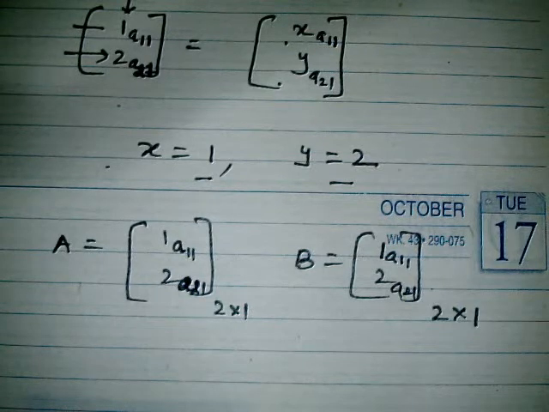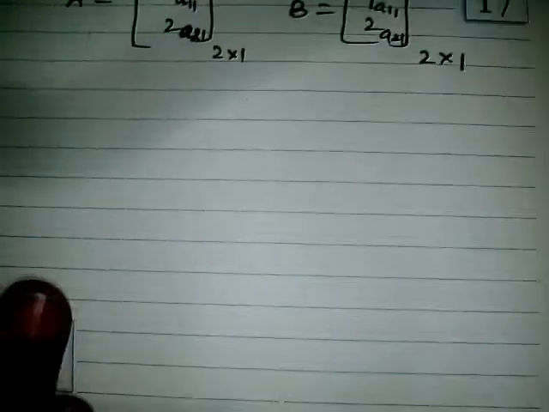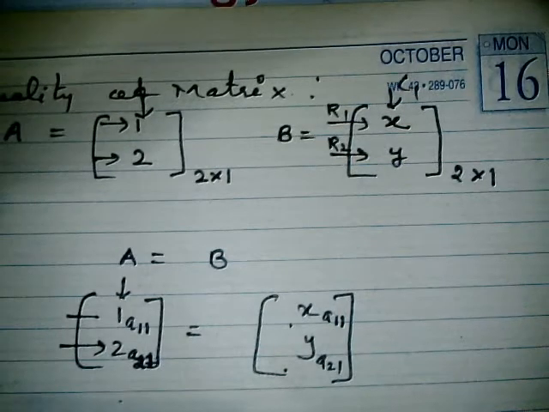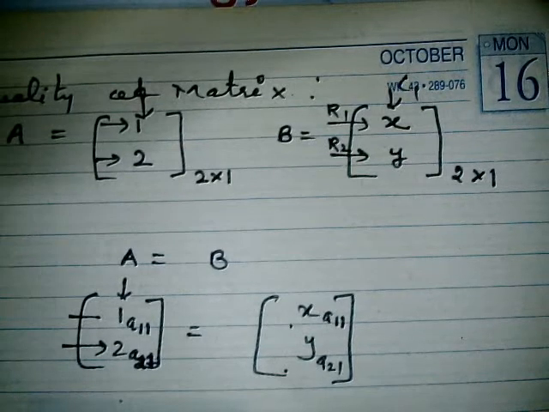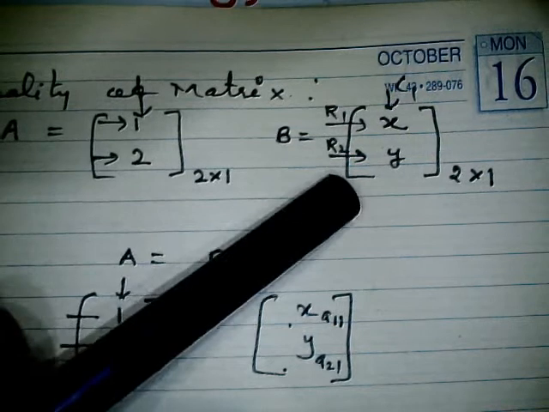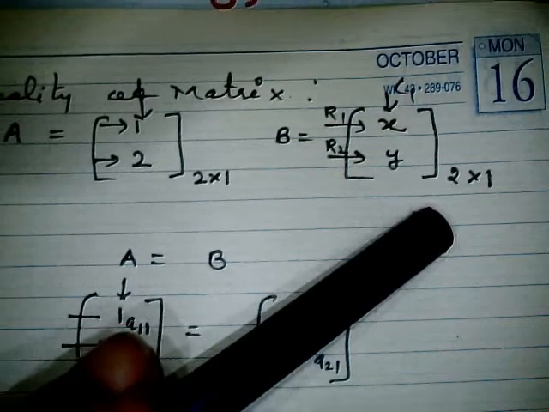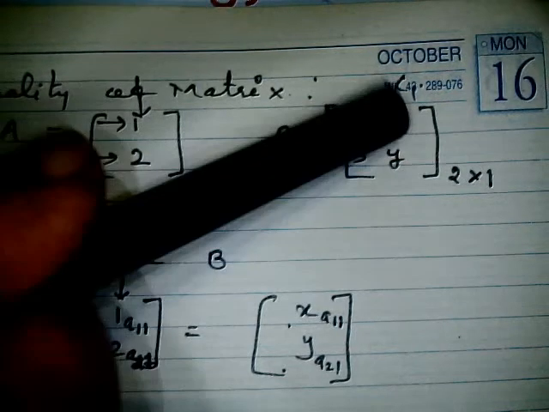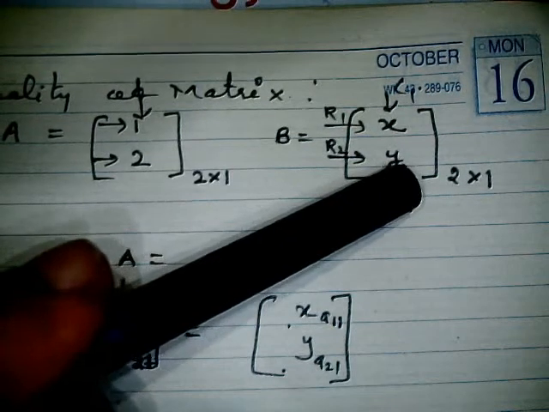Okay, and this is the application part of two matrices which are equal. It was given that A and B are two equal matrices.